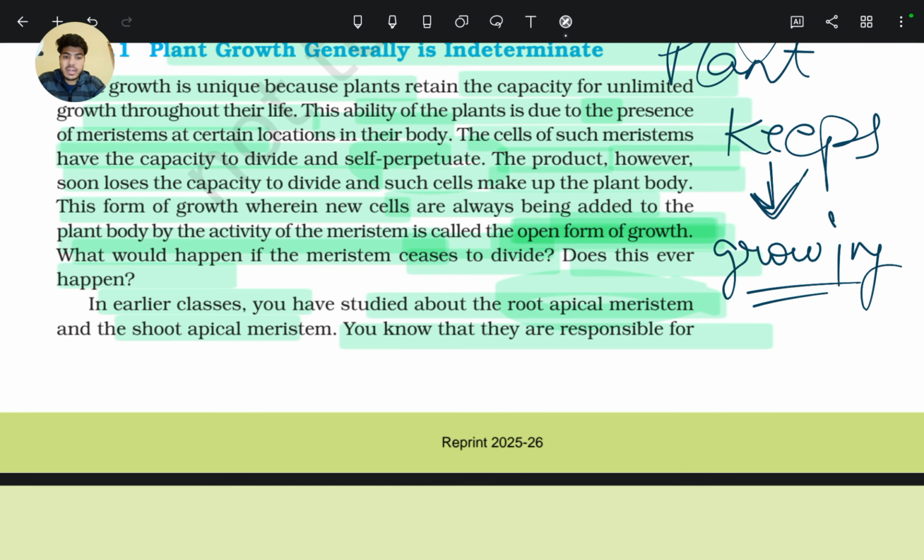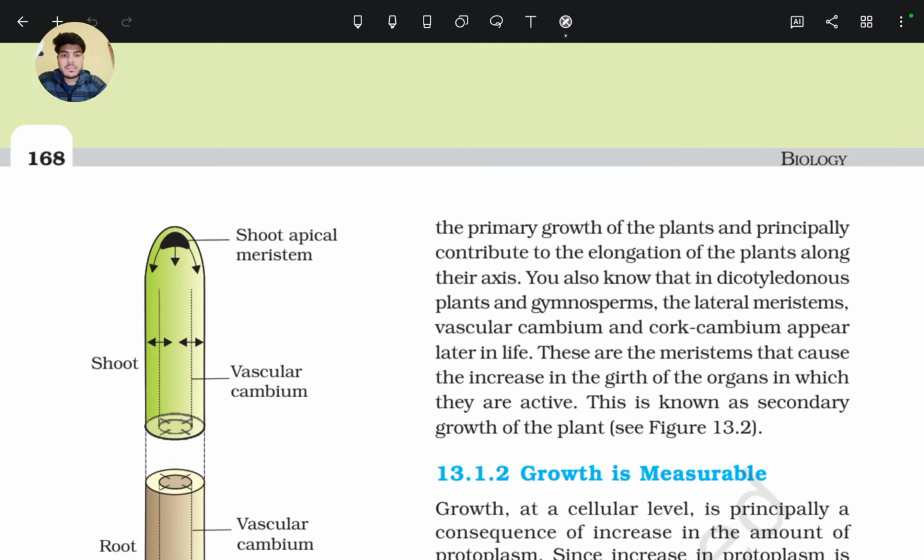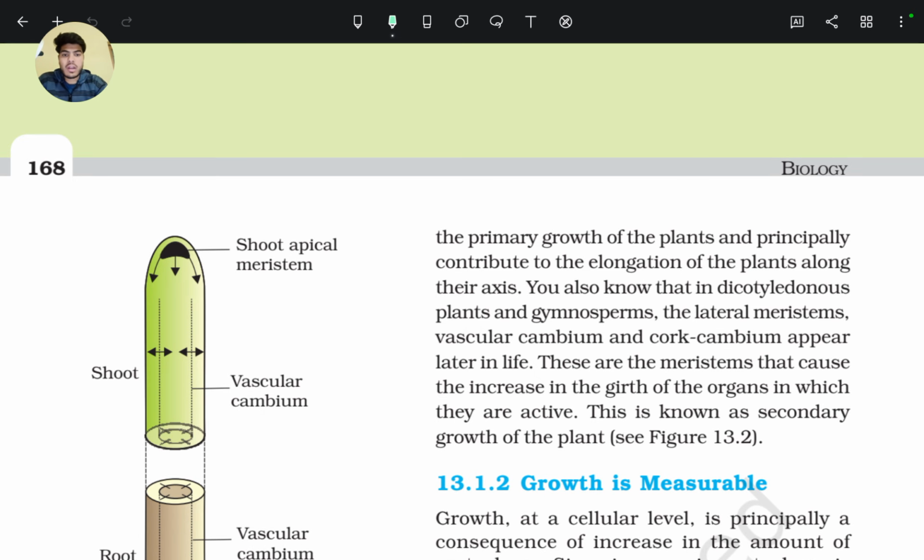You know that they are responsible for the primary growth of the plant and principally contribute to the elongation of the plant, or increase in height along their axis.